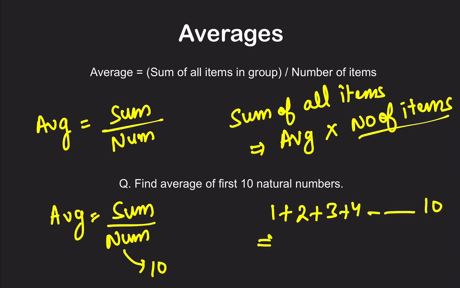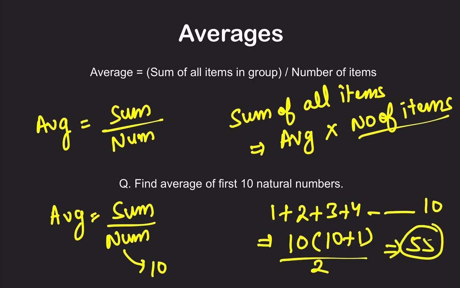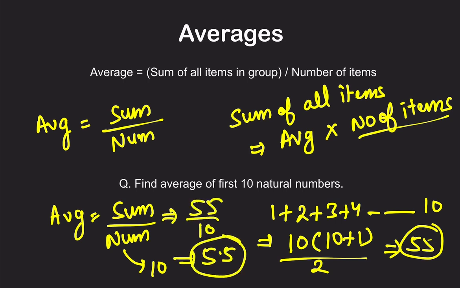How will you calculate this sum? If you have seen the last video, that is sum of the series, you know the formula for this is n(n+1)/2. So 10 times (10+1) by 2. So it is 55. If this is 55, the average will be 55 by 10, that is 5.5. That is the answer. I hope it is clear how to calculate the average.